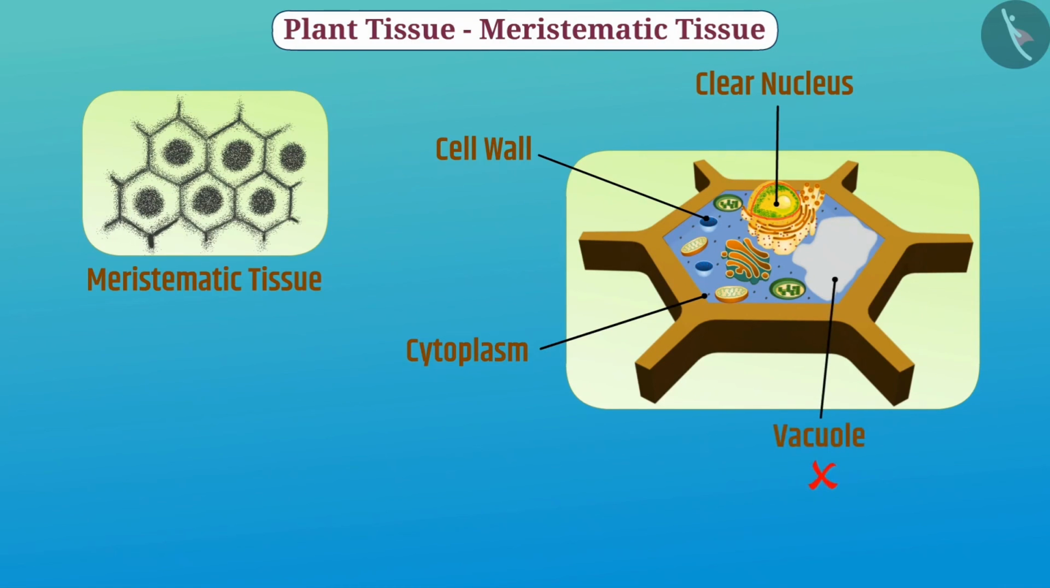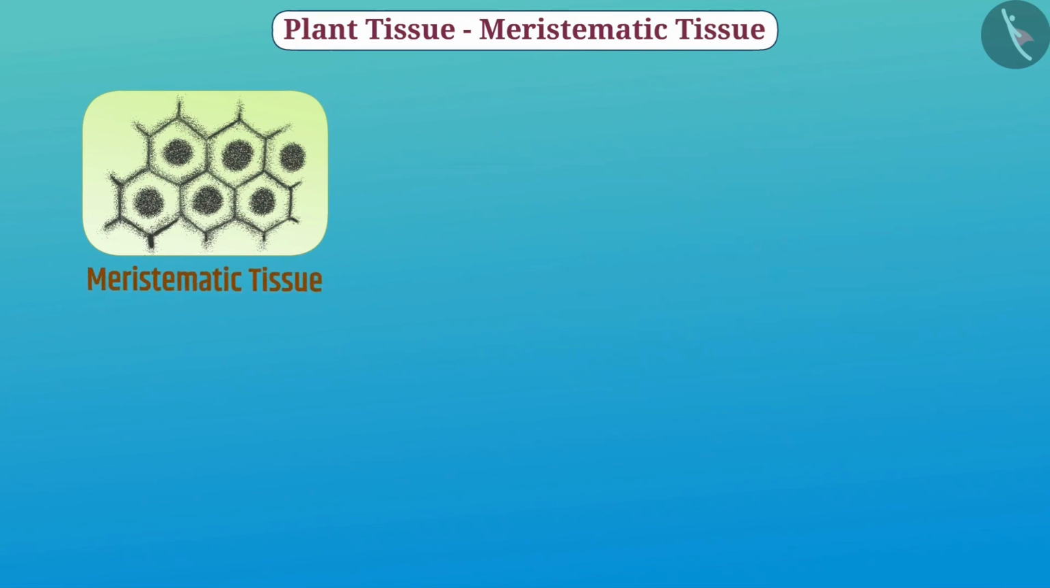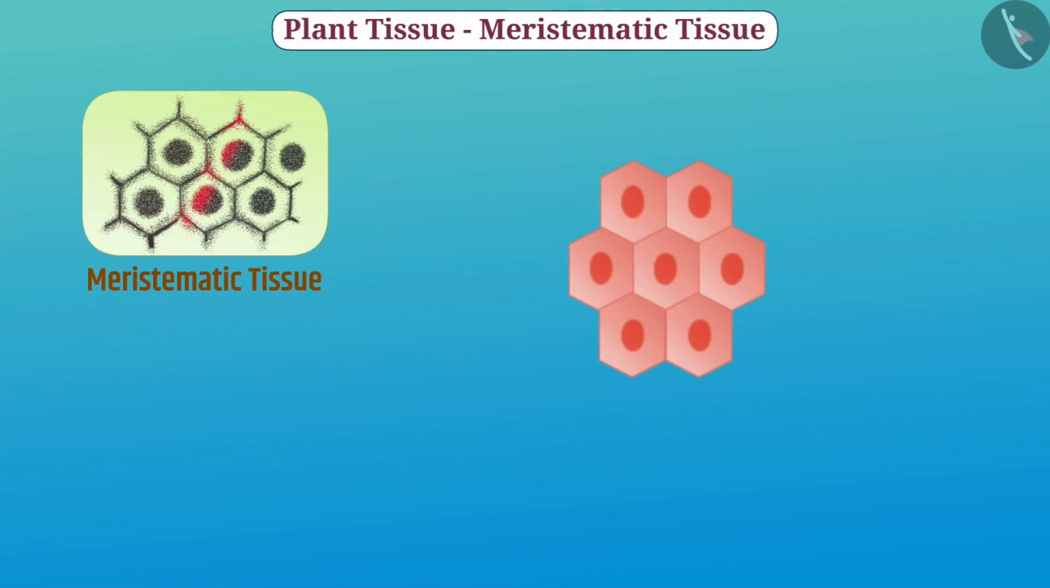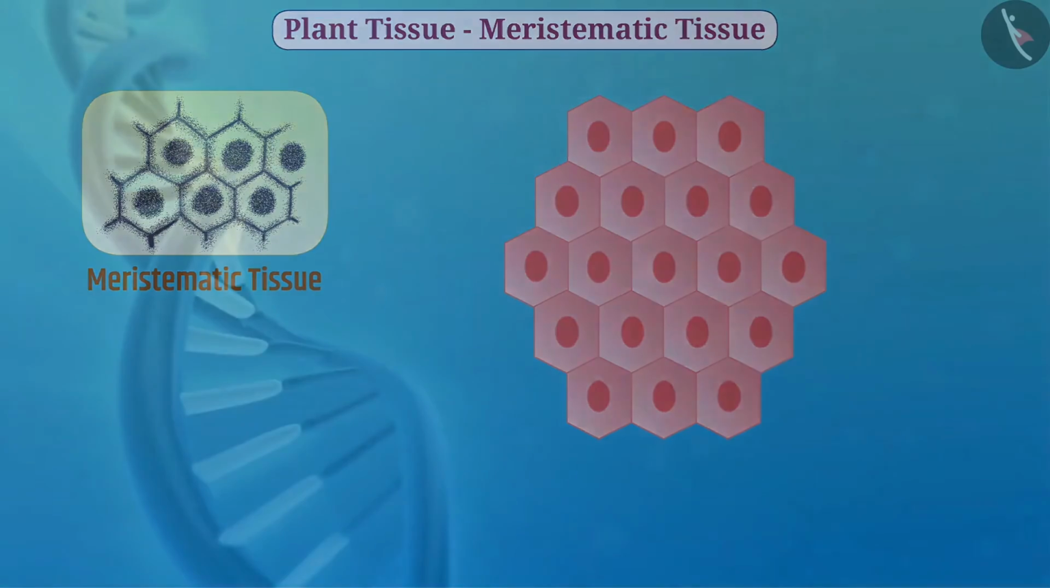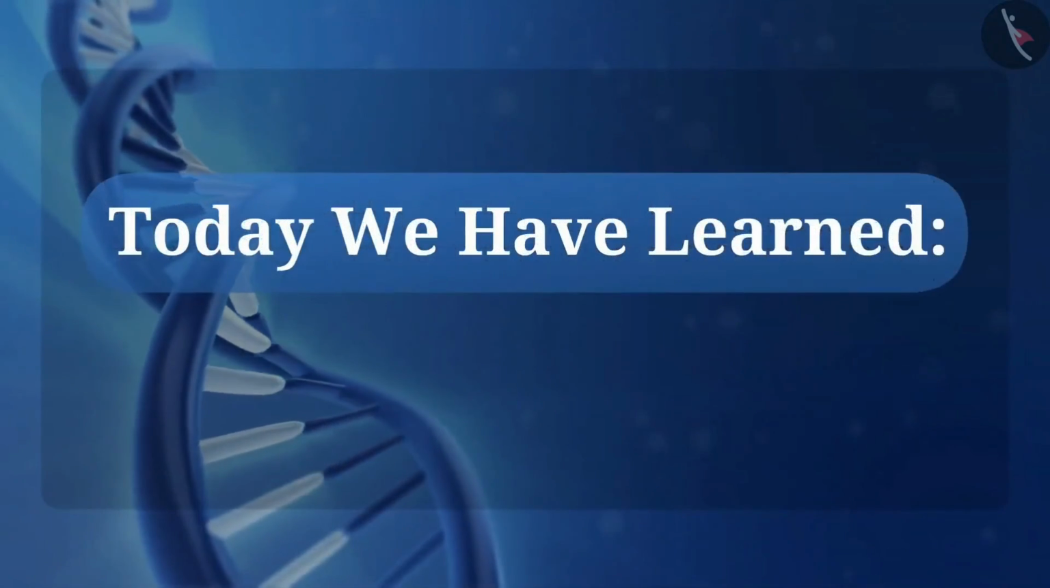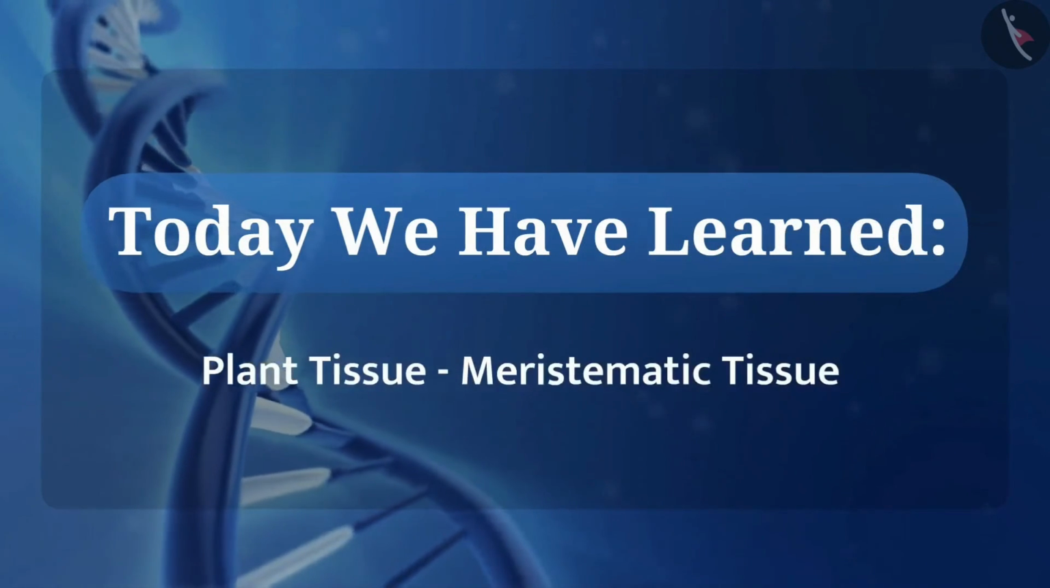The new cells formed from meristem are initially similar to the meristem, but as they grow and mature, their properties gradually change and they divide as components of other tissues and work with other tissues. So today we have learned about plant tissue, meristematic tissue.